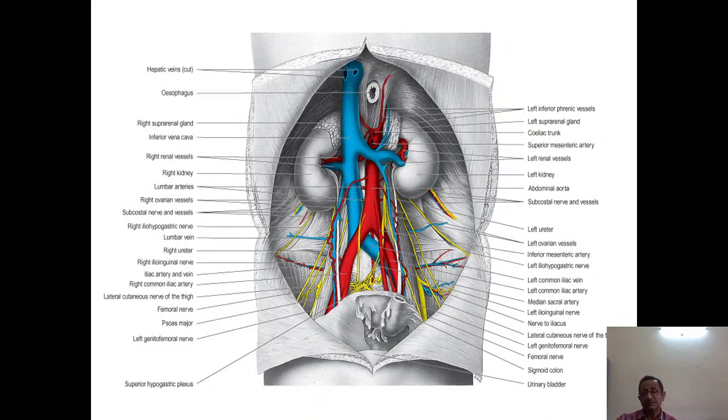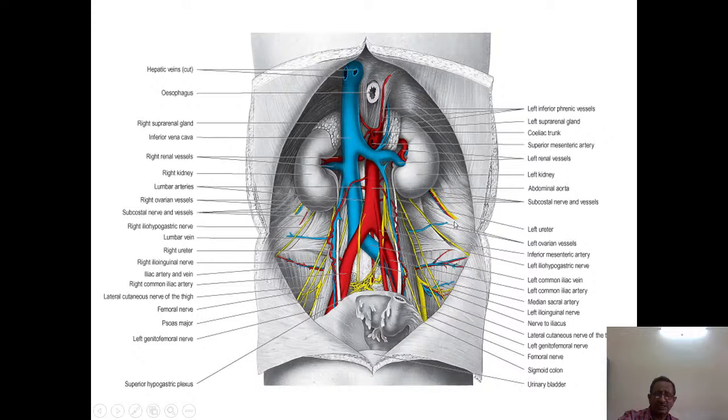Now here we are showing the kidney in situ, that is, in its position. There is the vertebral column. Of course, it is also having other structures like the aorta, the connective tissue, and the inferior vena cava on it, and of course, it is elevated. On either side, in the gutter-like structure, we are having the right kidney and left kidney. Left kidney is at a higher level compared to the right kidney. I told you, because of the liver pushing down the right kidney. Then the left kidney is longer, whereas the right kidney is a bit broader comparatively.